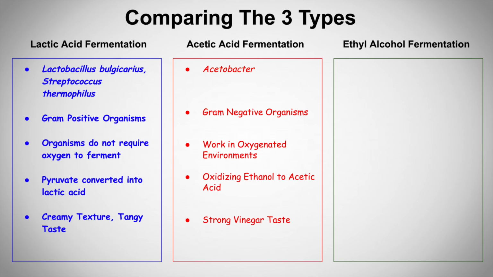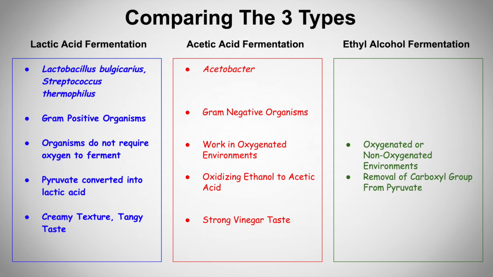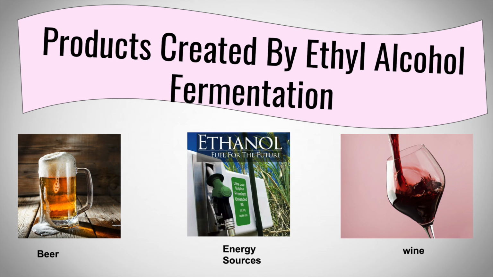Ethyl alcohol fermentation is similar to lactic acid fermentation in the fact that it begins with molecules of pyruvic acid. A carboxyl group is removed from pyruvic acid, which is created from glycolysis. This releases carbon dioxide as a gas and creates the carbonation that we taste in some of our favorite beverages. However, this process can be anaerobic or aerobic, unlike acetic acid fermentation and lactic acid fermentation, which require specific environments. Additionally, fermentation of pyruvic acid by yeast produces ethanol found in alcoholic beverages and in the field of biotechnology, in which it acts as a key energy source.